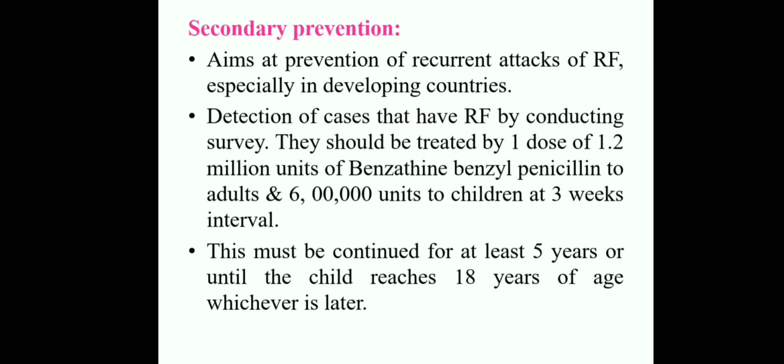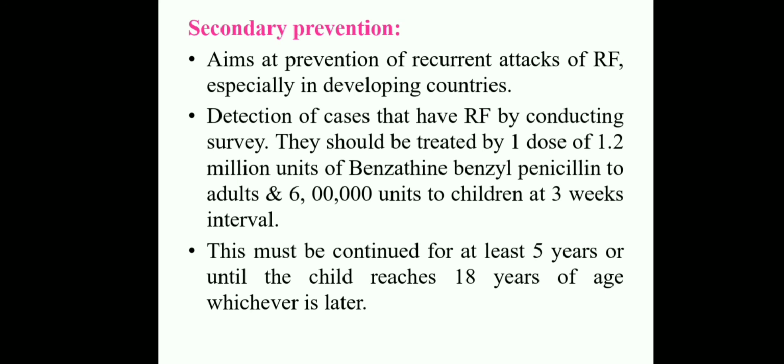Coming to secondary prevention, the aim is to prevent recurrent attacks of rheumatic fever, especially in developing countries. Cases of rheumatic fever are detected by conducting surveys, and treated with one dose of 1.2 million units of benzathine benzyl penicillin for adults, and 6 lakh units for children, administered at 3 week intervals.